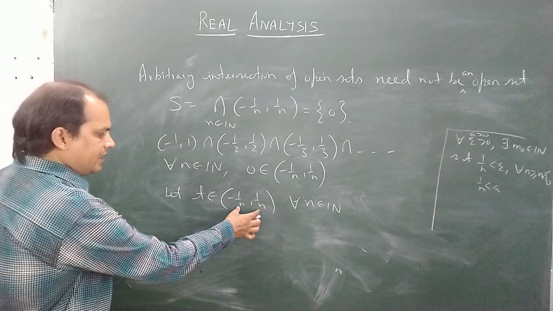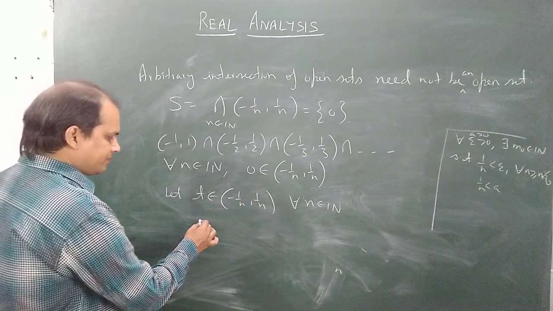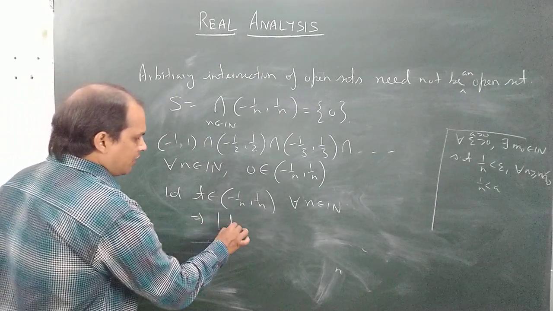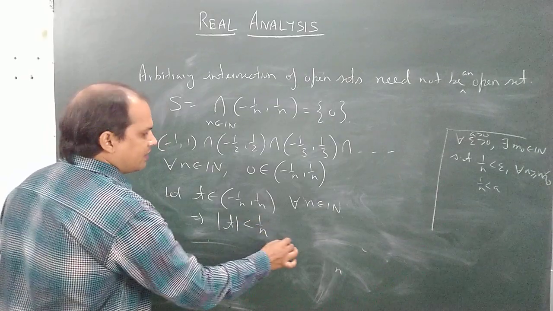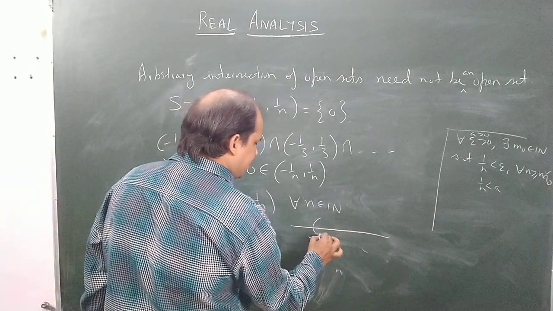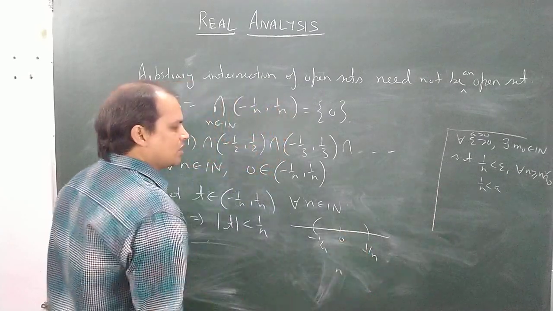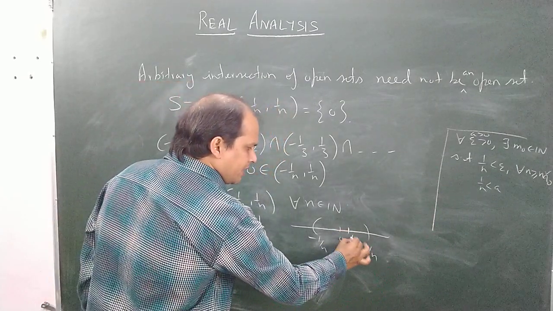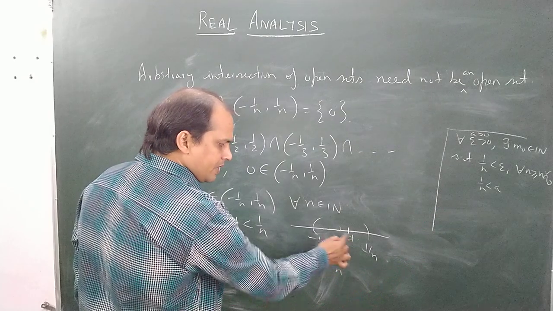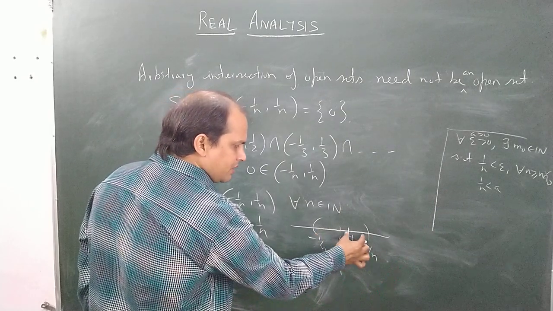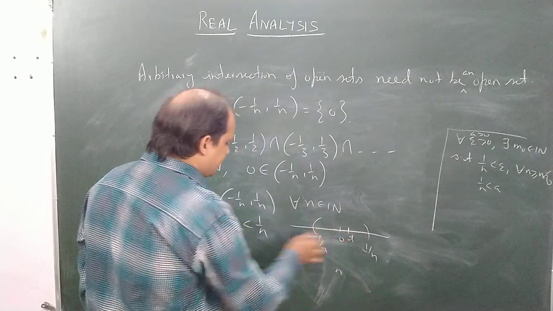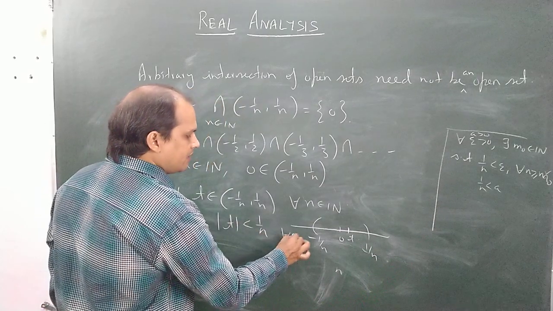Then clearly this implies that mod t will be less than 1 by n. See here, this interval is minus 1 by n to 1 by n, and 0 is there. So if t is any real number lying in it, its distance from 0 will be strictly less than 1 by n for every n.